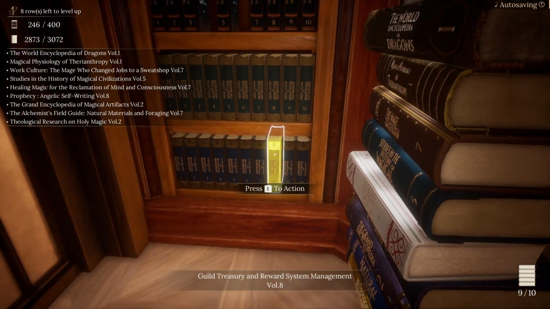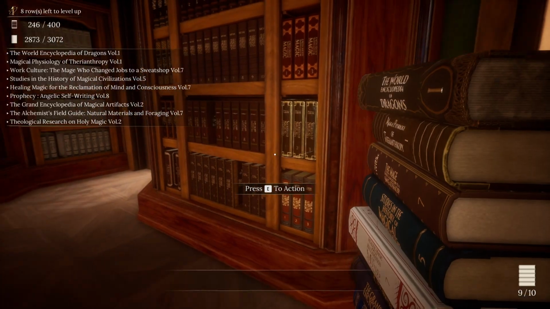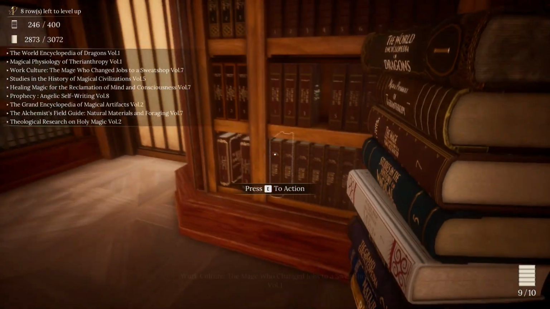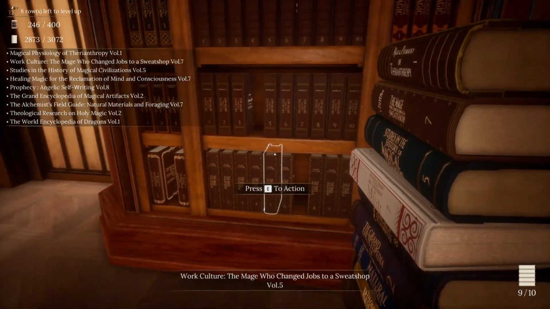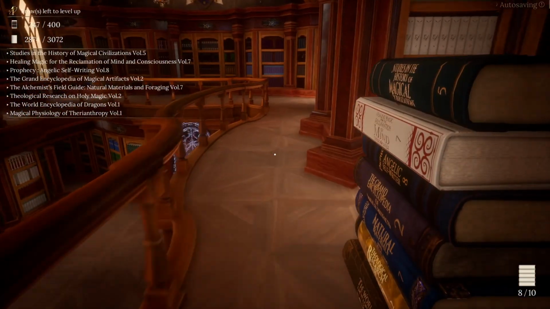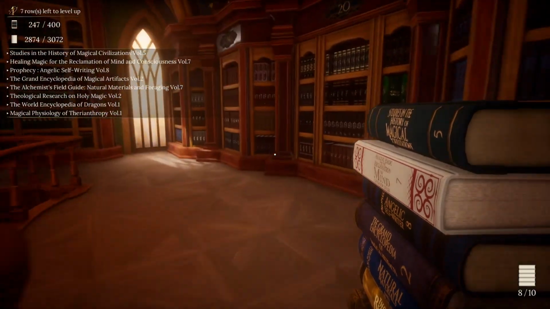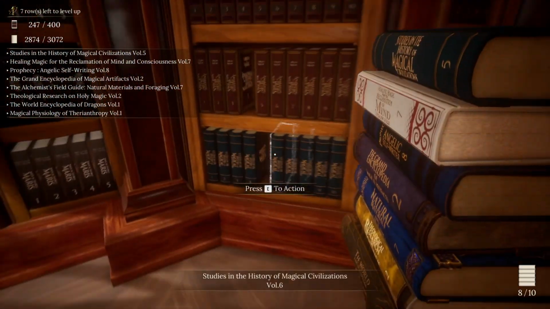Goes right here. Completes that one. Work Culture of the Mage, Change Jobs to a Sweatshop, Volume 7. Goes right there. Studies in the History of Magical Civilization. It's history, so that goes down here.